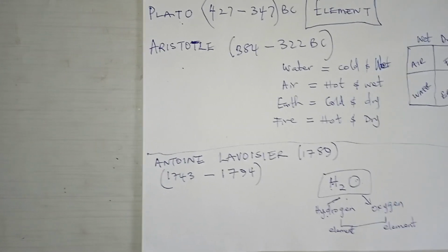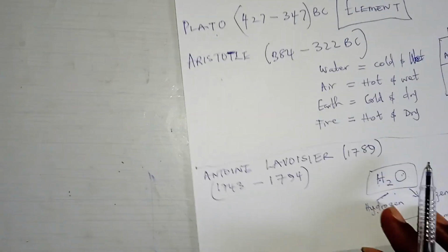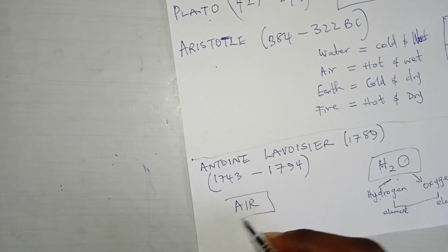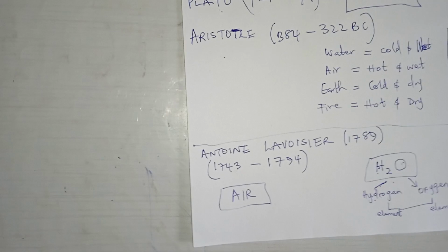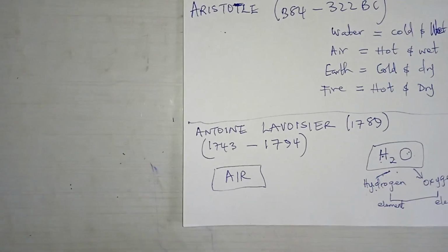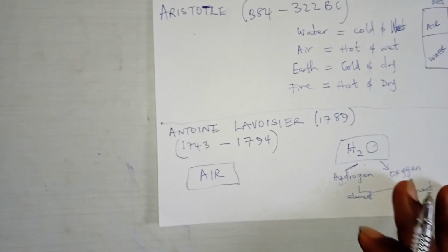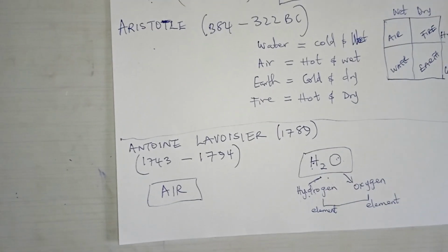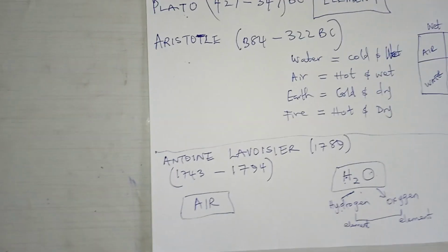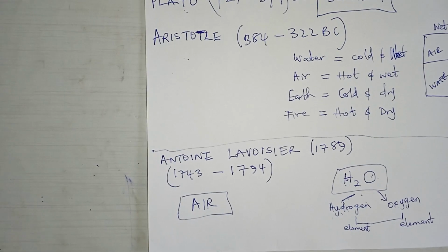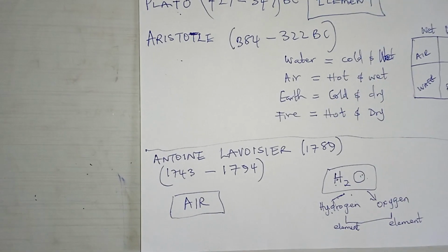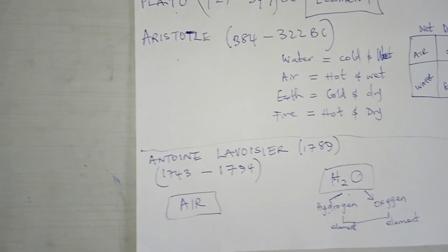So he also said that if you take up air, because air as at then was regarded as an element, oh God, this Antoine Lavoisier, he's not given the credit he deserves. The way they should be talking about him is supposed to be too much. But today, when you talk about chemists, it's always Mendeleev, Mendeleev. Anyway, money rules the world. He published it, he was more popular, and he was working at St. Petersburg as at then. But this Antoine Lavoisier, I'm saying he played so much role.